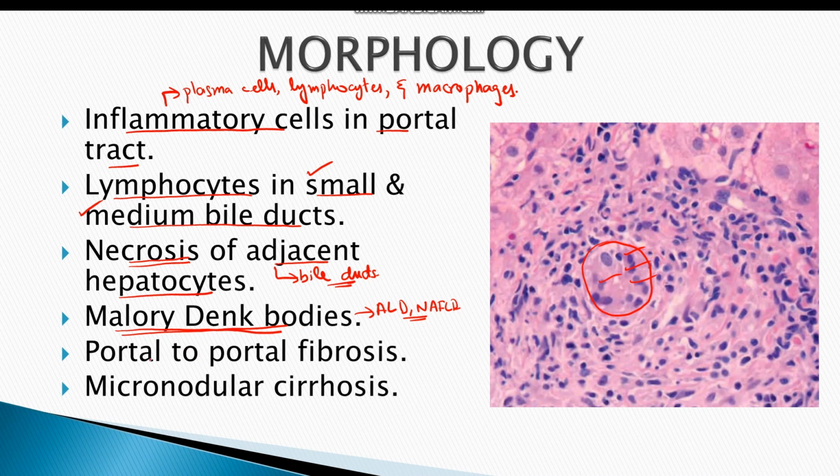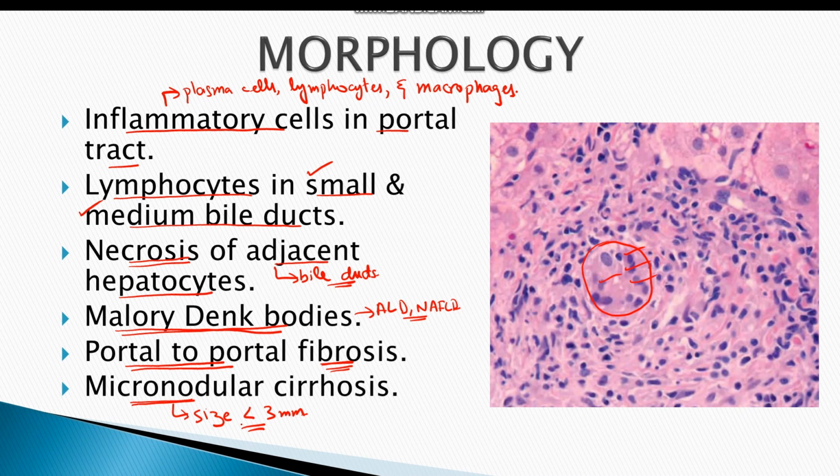In the later stages of the disease, fibrosis is also present. The fibrosis is at first present around the portal tracts and then extends from the portal tracts to form portal to portal fibrosis. Liver cirrhosis might also be present in the end stage liver disease, which is typically micronodular in primary biliary cirrhosis. Micronodular means the size of nodules is less than 3 millimeters.